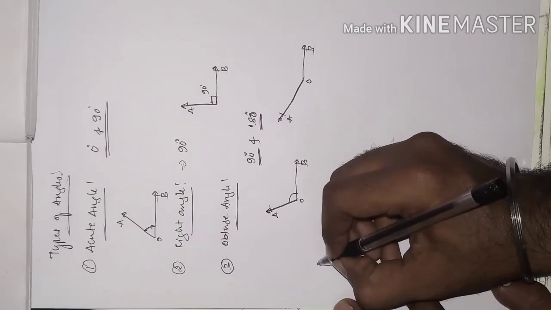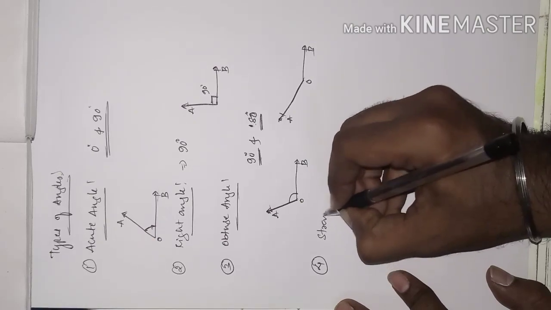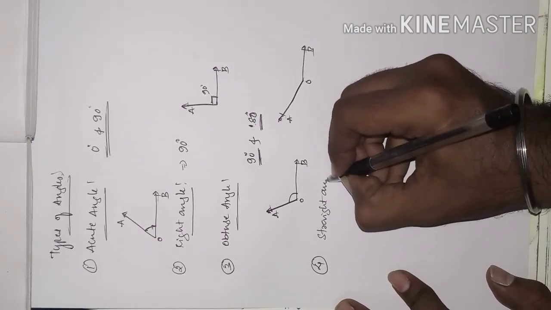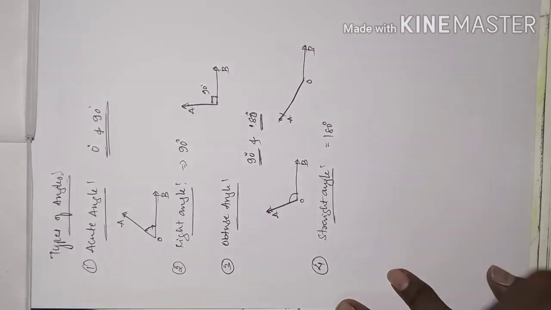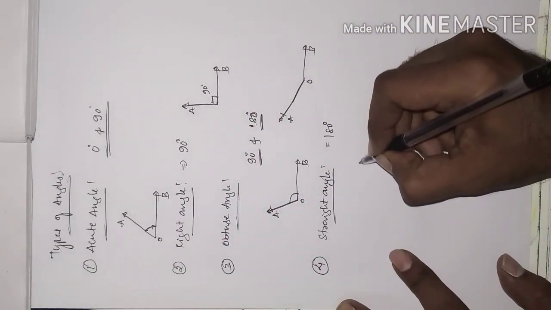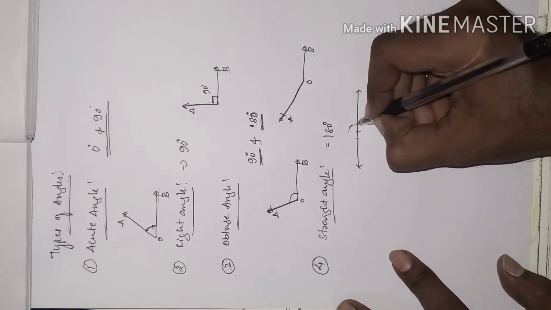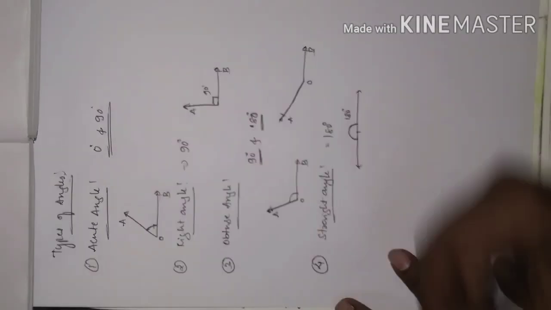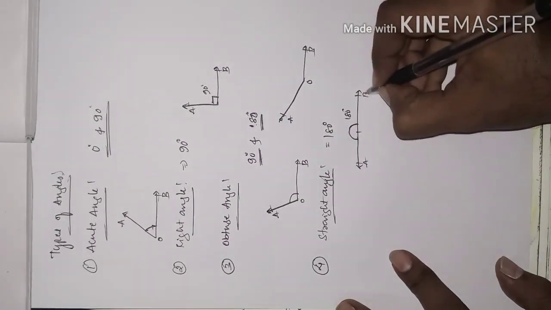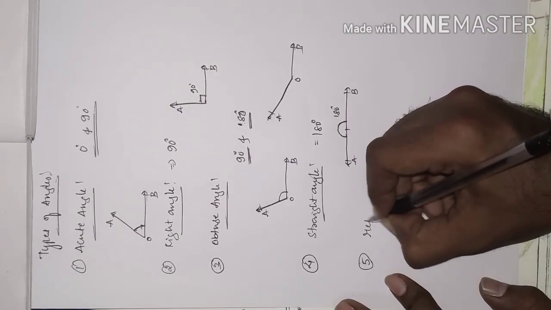Now, the straight angle. An angle which measures exactly 180 degrees is said to be a straight angle. And the last one is the reflex angle.